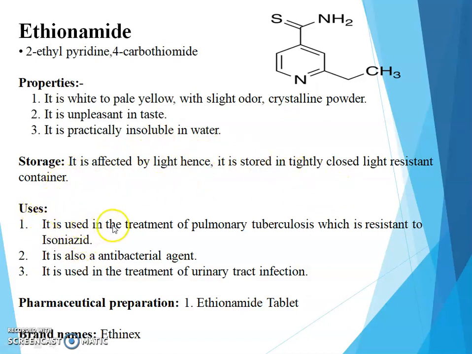Uses, it is used in the treatment of pulmonary tuberculosis which is resistant to isoniazid. It is also antibacterial agent and it is used in the treatment of urinary tract infection. Pharmaceutical preparation, it is available in ethionamide tablet and brand name is Ethinex.